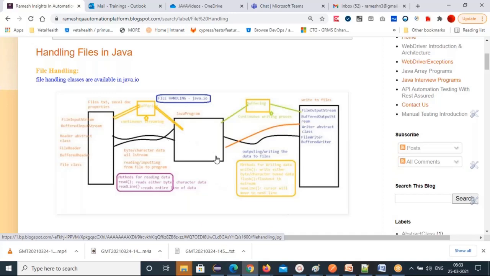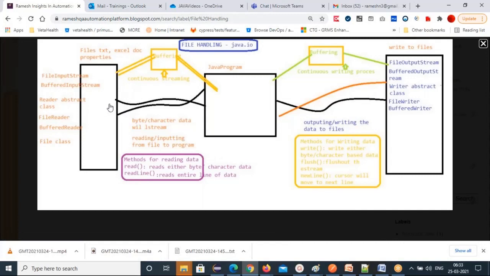So if you observe this diagram, your data is in any file format: txt file, Excel, doc, or properties file, anything. And from this file you have to supply it to your Java program. How can you supply it? That is called reading, or inputting data from file to program. So from the file you are reading to the program, inputting the data to the program. That's why we call the reading process one scenario.